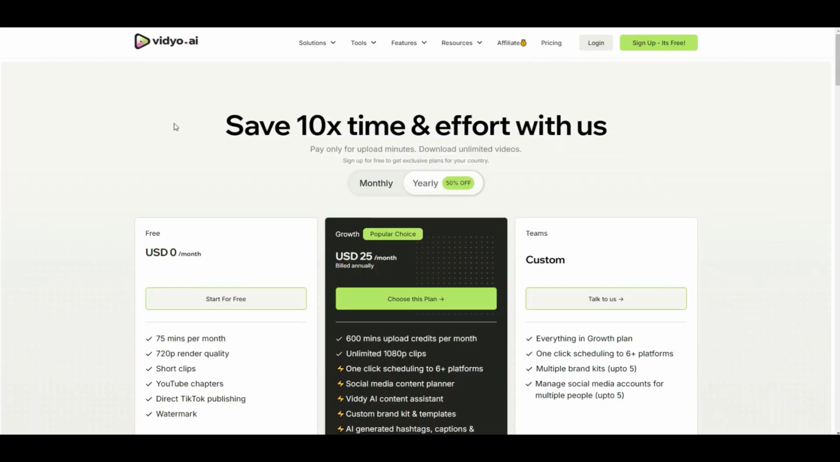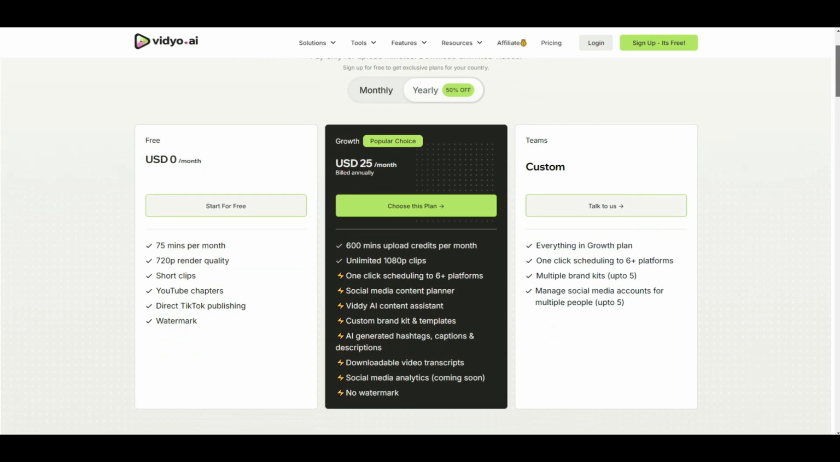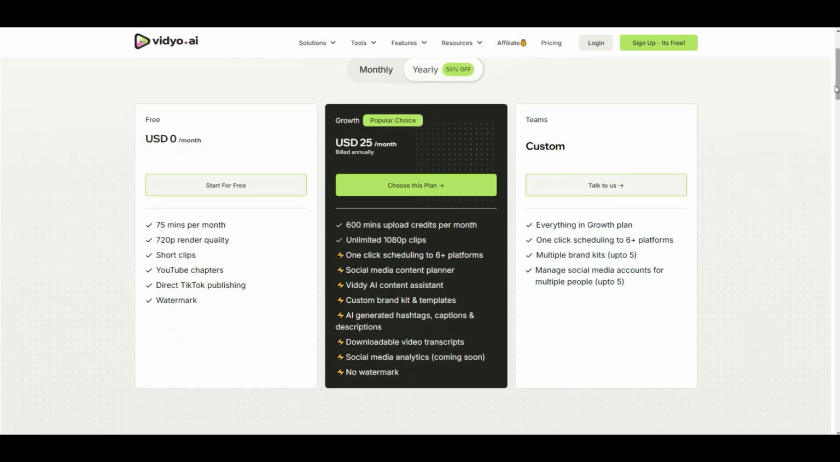Let's break down the Vidyo AI pricing plans to help you decide which one suits your content creation needs best. Whether you're a beginner or managing multiple accounts for a team, there's a plan designed for you. Free Plan. If you're just starting out, the free plan is a great way to test out Vidyo AI at no cost. Here's what you get: 75 minutes of video uploads per month, 720p render quality, short video clips, automatic